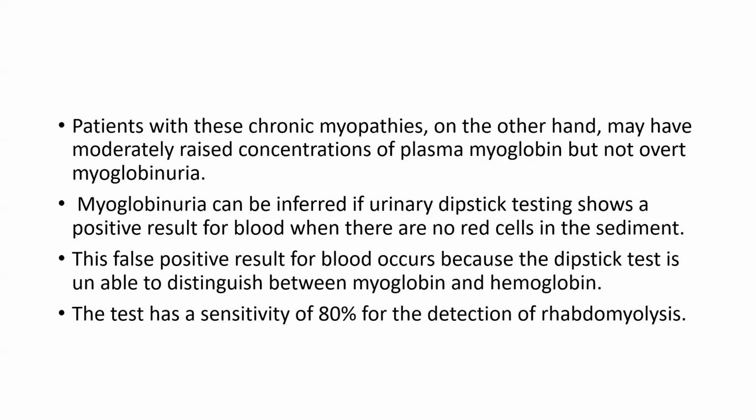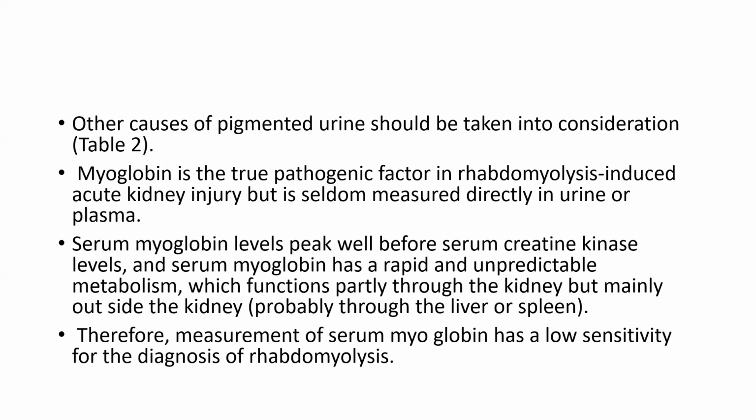So, myoglobinuria can be inferred if urine dipstick testing shows a positive result for blood when there are no red cells in the sediment. This positive result occurs because the dipstick test is unable to distinguish between myoglobin and hemoglobin. The test has a sensitivity of 80% for detection of rhabdomyolysis. Other causes of pigmented urine we'll discuss subsequently, but myoglobin is the true pathogenic factor in rhabdomyolysis-induced acute kidney injury, though it is seldom measured directly in the urine or plasma.